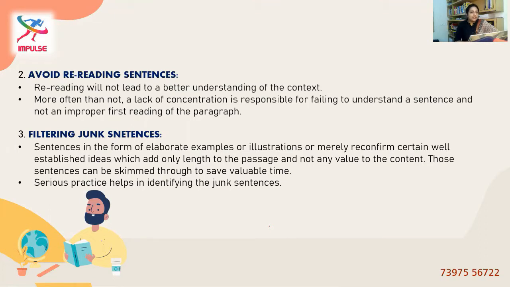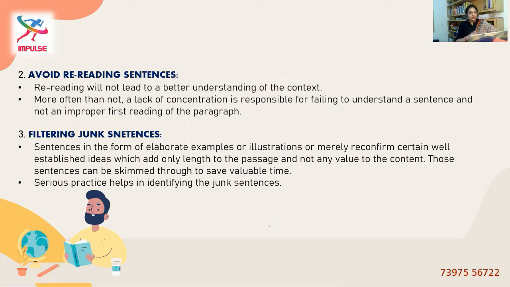Next, filtering junk sentences. Junk is nothing but all the redundant words or terms that are used to lengthen the whole passage without any value. Any lines that are added without any value are called junk sentences, and any examples given in order to prove the point are again not necessary for us. We need that point, we need that statement, and not anything that supports that statement.